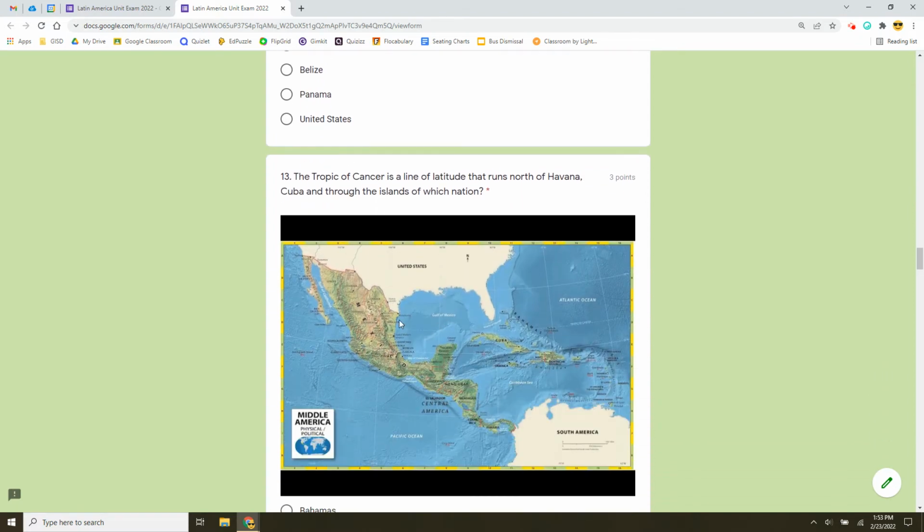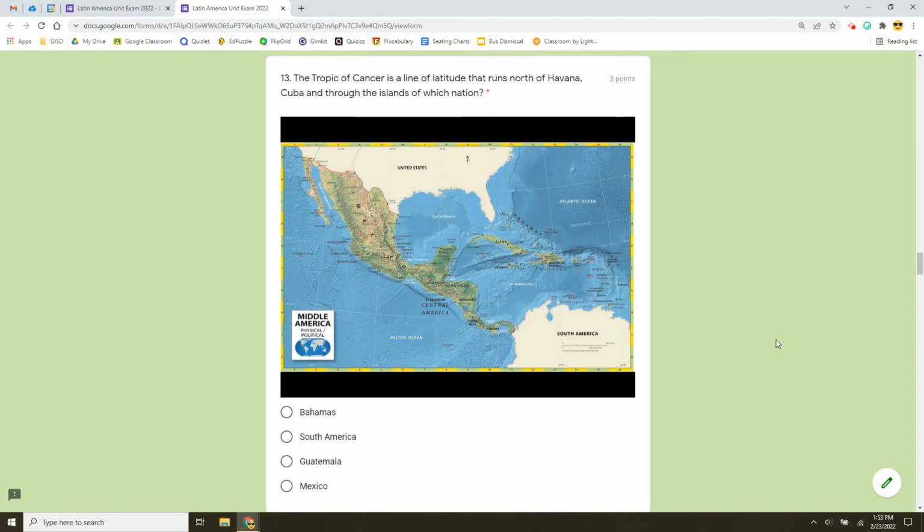Number 13, zoom in. We need to find the Tropic of Cancer. If you see where Mrs. Smith's mouse is floating right here, this is called the Tropic of Cancer. The Tropic of Cancer is a line of latitude that runs just north of Havana, Cuba, and then it runs through the islands of which nation? So follow this with your finger. The Tropic of Cancer runs through the islands of what? The Bahamas, South America, Guatemala, or Mexico.